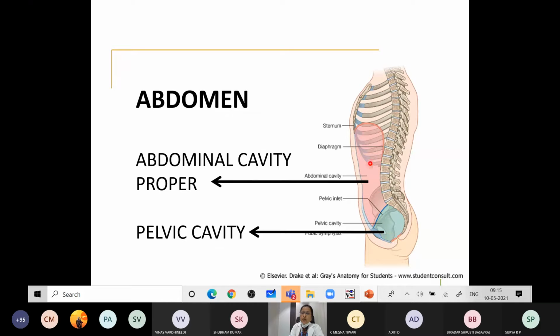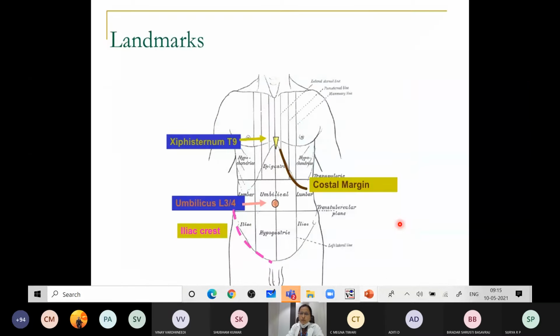So this is the abdomen with its boundaries, that is the roof, the floor, anterior wall and the posterior wall. So next, coming to the anterior wall. Today we are discussing only about the anterior wall. So this is the anterior wall of the abdomen. What are the boundaries of the anterior wall of the abdomen?